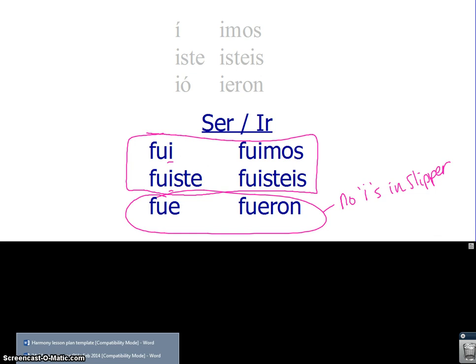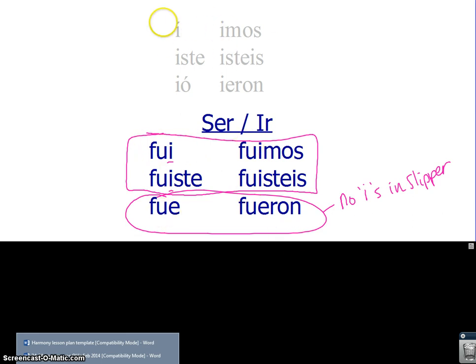It is the only time that I will not send you to the office for saying FU to me in class, and don't use it inappropriately. The only time you can say it is if I say, Class A, what do you know about ser and ir in the preterite? And you can say, they are the FU verbs. Alright, because all 6 boxes start with FU.